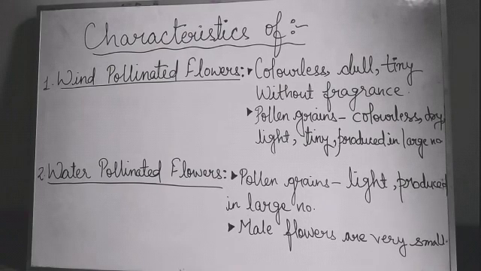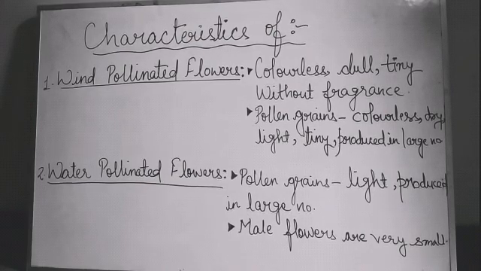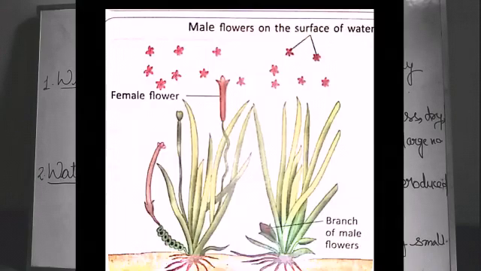Second, pollination by water. When transfer of pollen from anther to stigma of a flower takes place by water, it is called water pollination. It occurs in aquatic plants like Vallisneria and Hydrilla. In Vallisneria, male and female flowers are borne on separate plants and remain underwater. On maturing, the male flowers get separated from the parent and float on the surface of water.